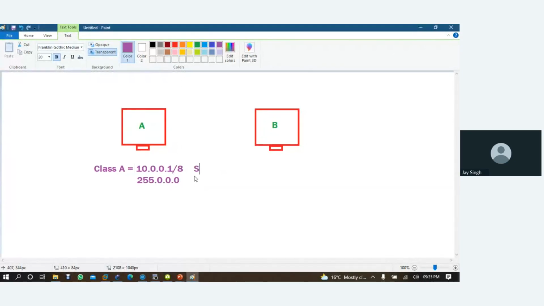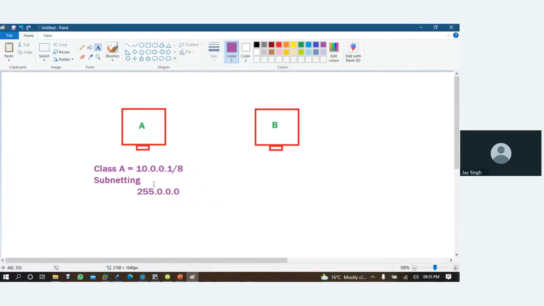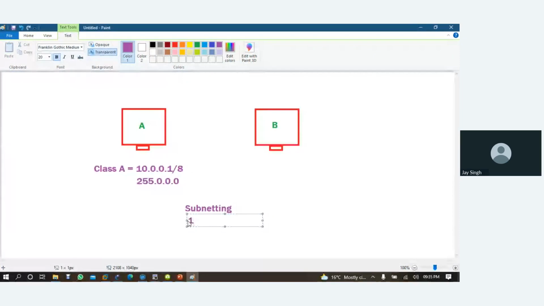Suppose I want to do subnetting. Normally we change host off bits to on bits, right?